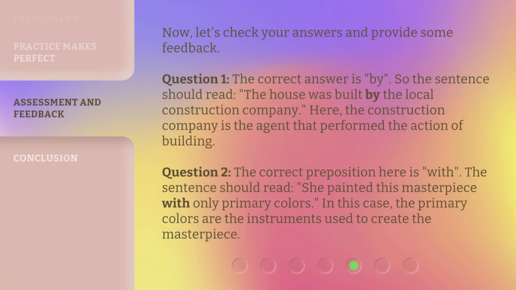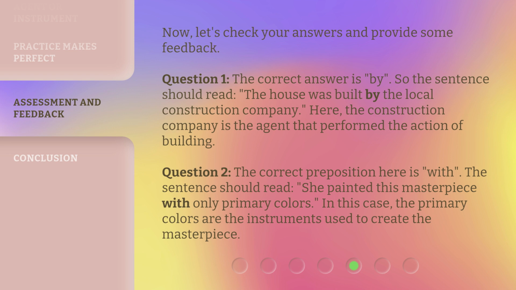Now, let's check your answers and provide some feedback. Question 1. The correct answer is by. So the sentence should read, the house was built by the local construction company. Here, the construction company is the agent that performed the action of building.